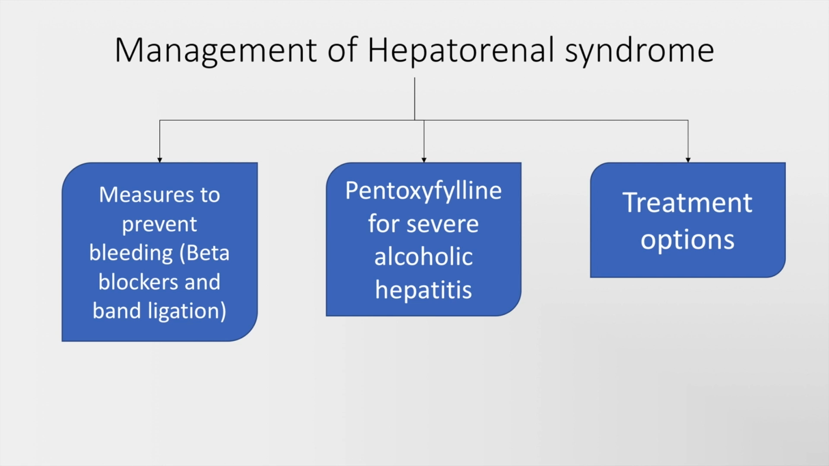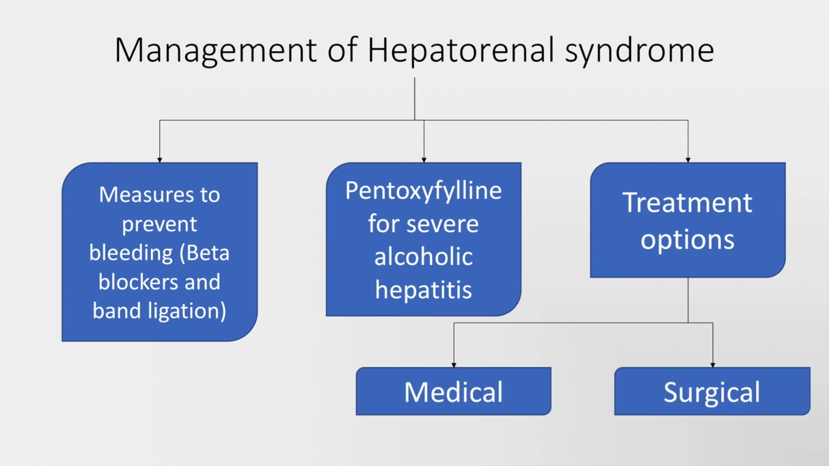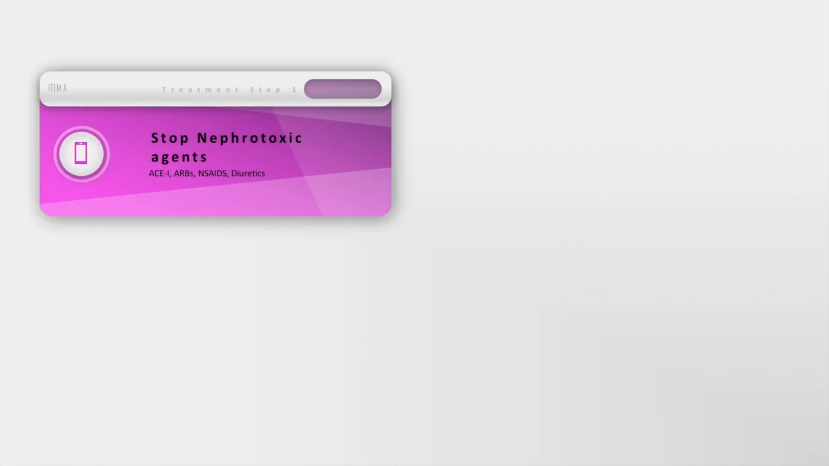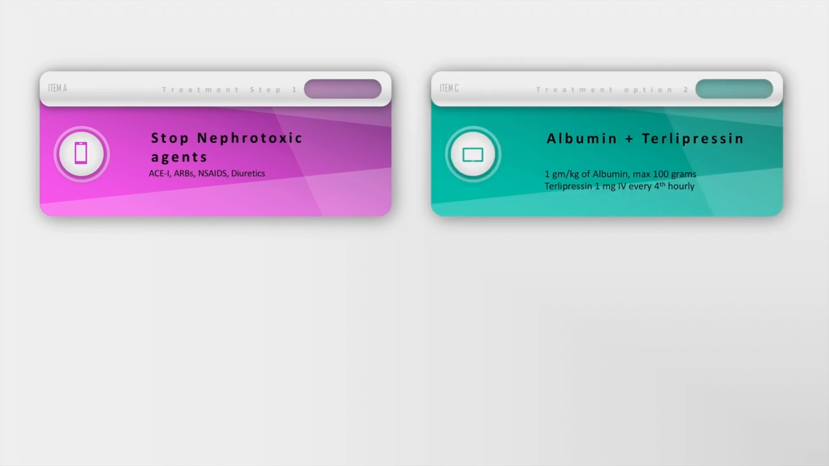The treatment options may be either medical or surgical. We will now take a look at the medical treatment options. These include stoppage of all nephrotoxic agents such as ACE inhibitors, non-steroidal anti-inflammatory drugs, and diuretics. We should start the patient on albumin 1 gram per kg to a maximum of 100 grams per day till a target of 10 to 15 millimeters of water of central venous pressure.